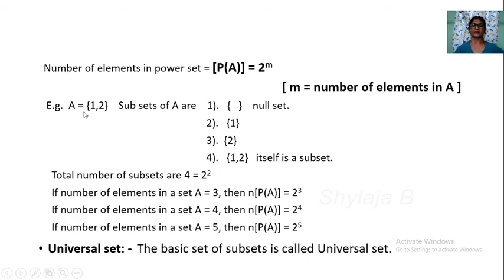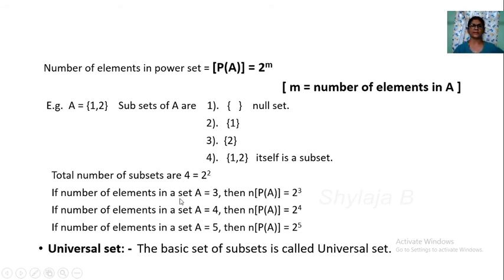Example, A is equal to {1, 2}. Elements of A are 1 and 2. Write all the subsets of this set A. Subsets of A are: first you write the null set, lastly you write the given set itself. Then after the null set, you write singleton sets. Here you take one element, here you take the other element. These are the subsets. How many subsets are there? Here 4 subsets. The total number of subsets is 4. 4 can be written as 2 to the power 2.